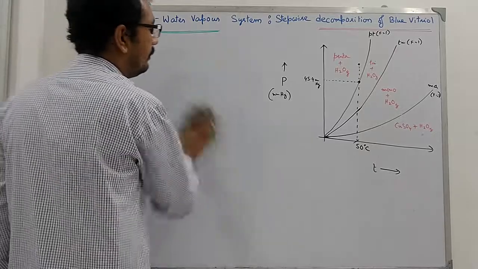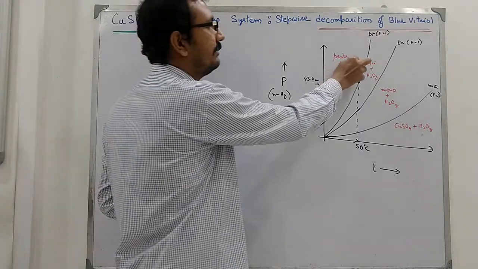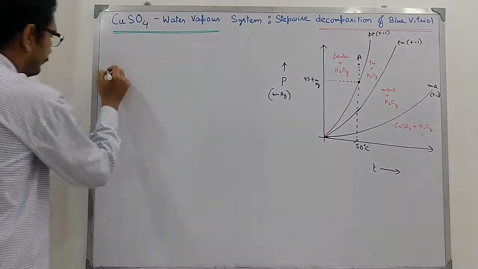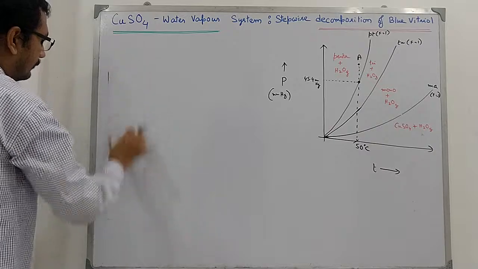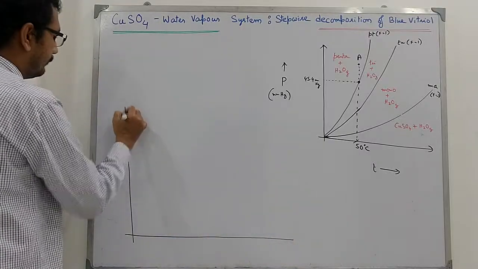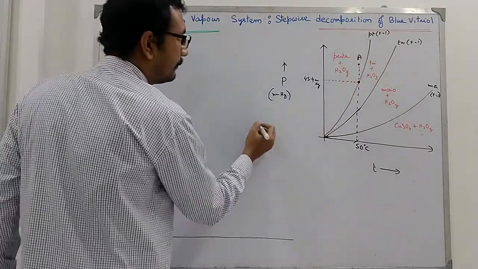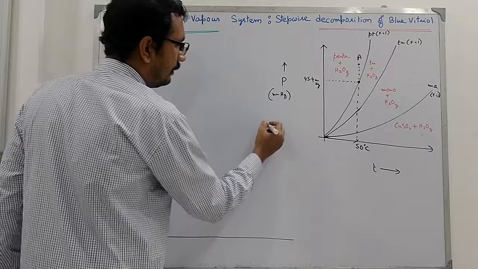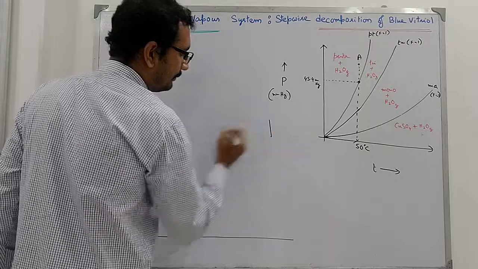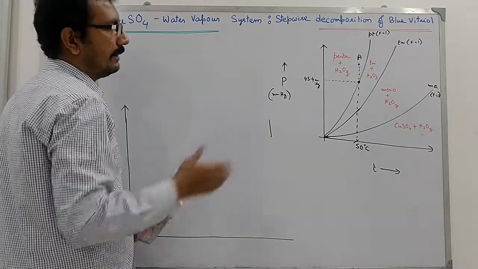Now keeping temperature constant, we run a vacuum pump that extracts the water vapor from the closed vessel, and we start from this point, say A. With suction, the vapor pressure will drop gradually as the machine runs.